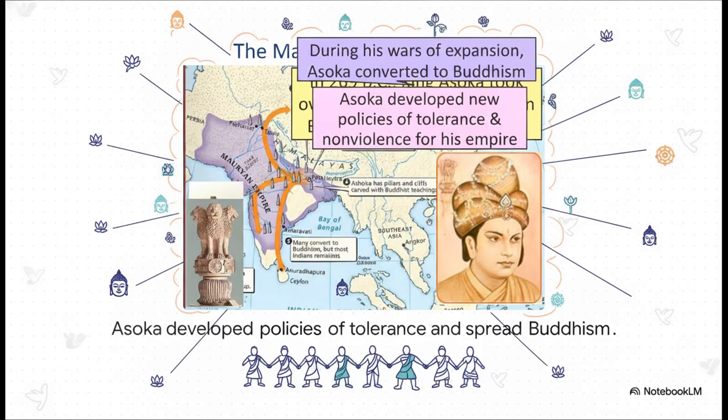But here is the crucial pivot in this Indian case study. Chandragupta's successor, a ruler named Ashoka, completely changed the empire's governing ideology.